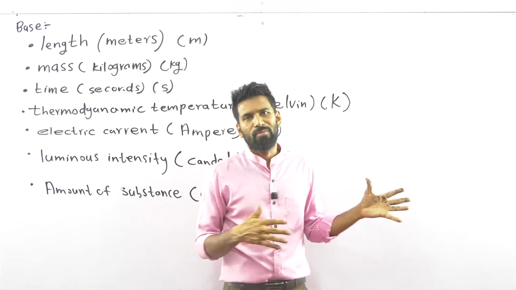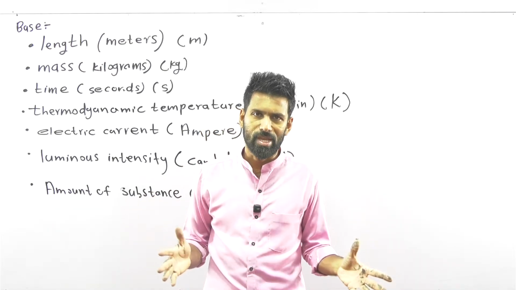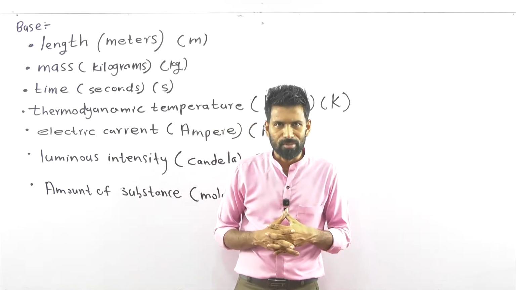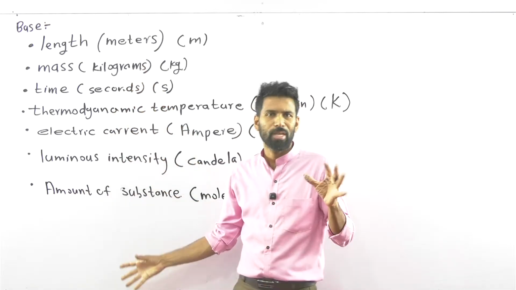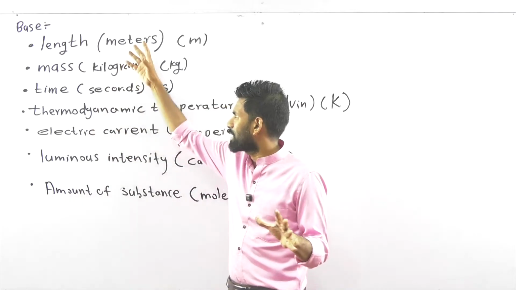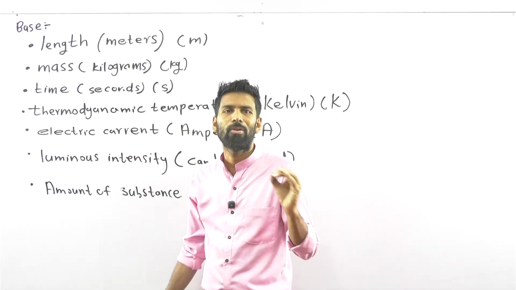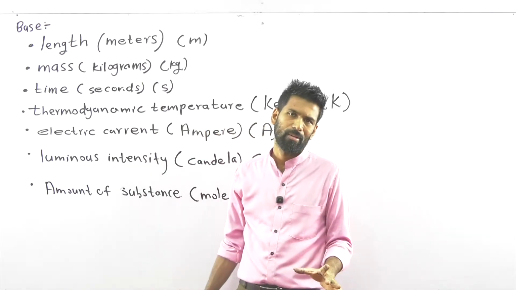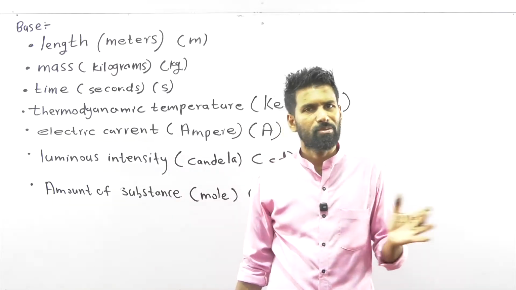So even some popular physical quantities, force, velocity, kind of things, are contributions. Inside them, there are many factors opening from these base physical quantities. So they are not selected as base physical quantities. Base physical quantities are the physical quantities which don't depend one on the other. They are separate. Okay, so these are the base physical quantities.